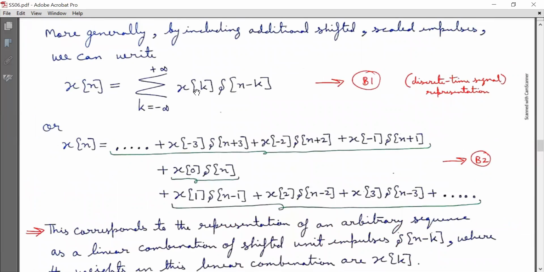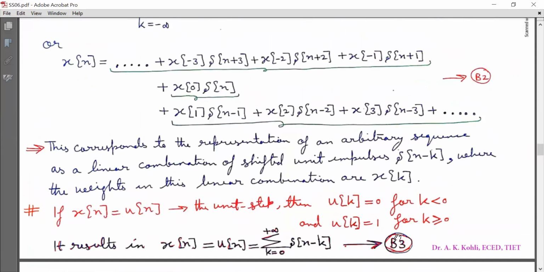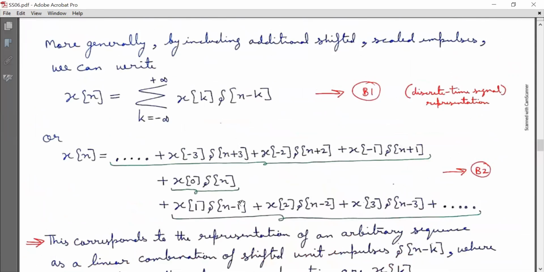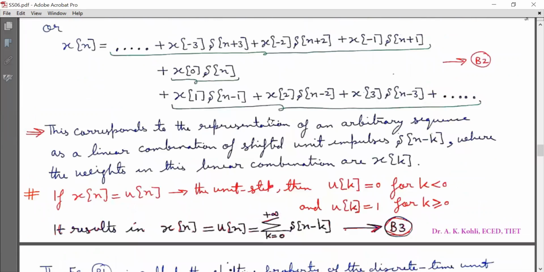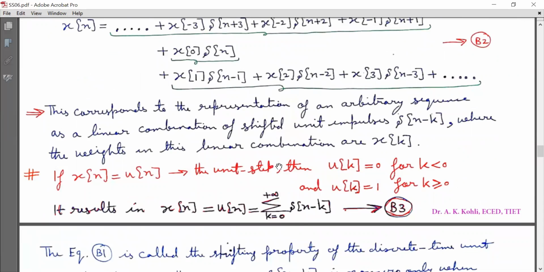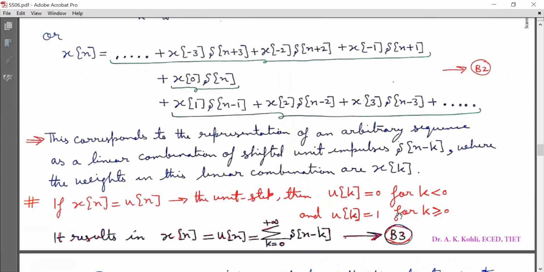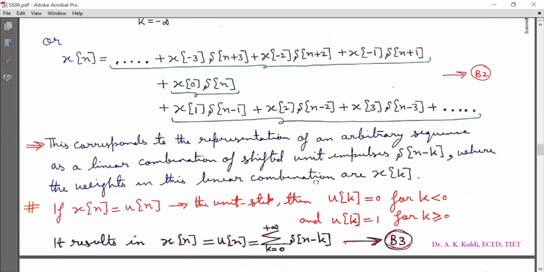So here u[k] is there. u[k] is 0 for k less than 0, so the lower limit will be 0 here. And u[k] is equal to 1 for k greater than or equal to 0. So this summation will go from k = 0 to infinity, and here 1 into δ[n-k] is there.